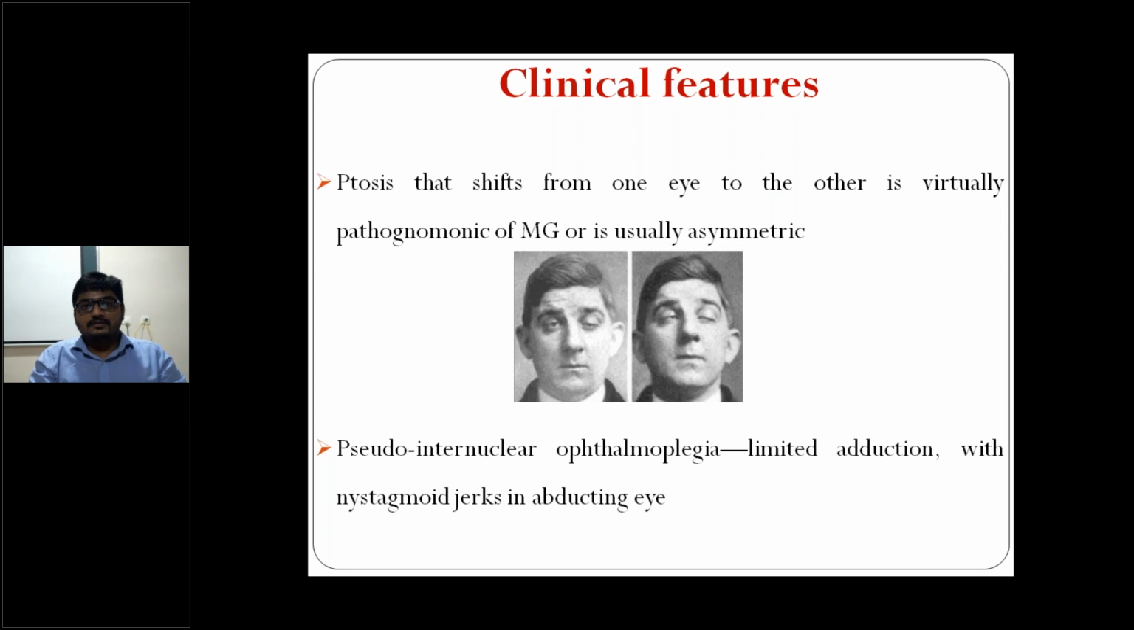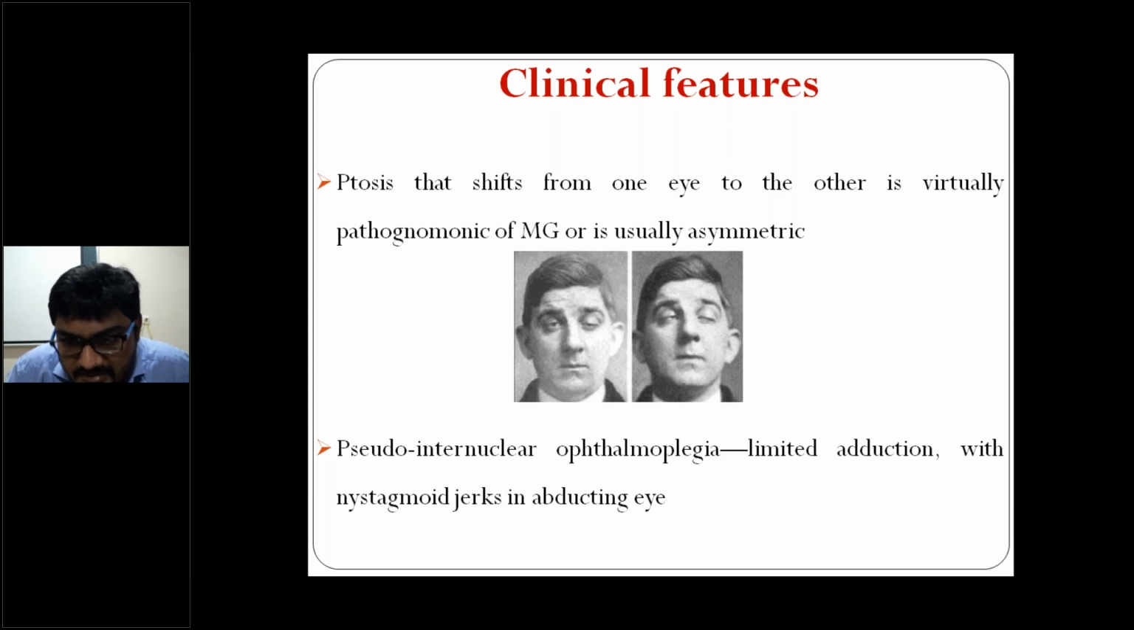So ocular muscles are involved in case of myasthenia gravis without any overt pupillary abnormality, right? Without any overt pupillary abnormality, you will see the ptosis. Involvement of the ocular muscles you will see, and then shifting of the ptosis from one eye to the other. Asymmetric ptosis, you will be seeing in case of myasthenia gravis.